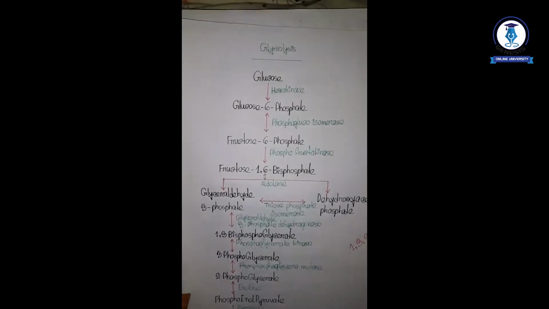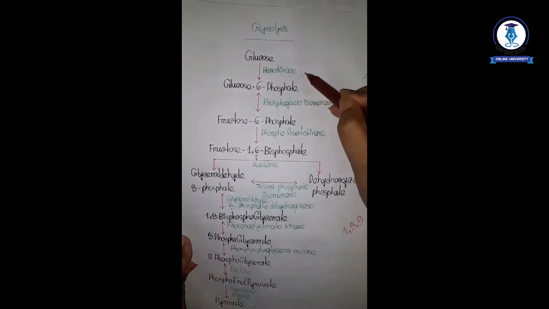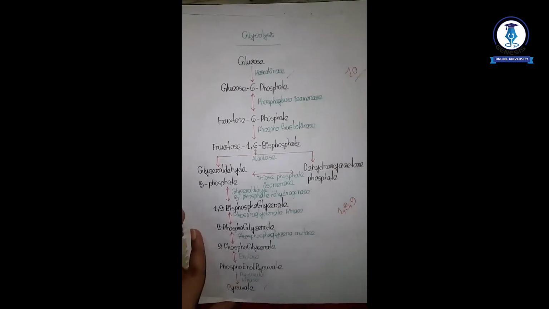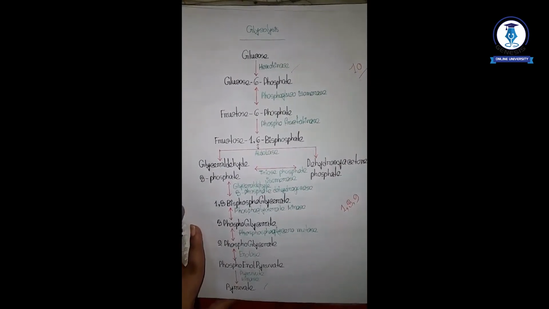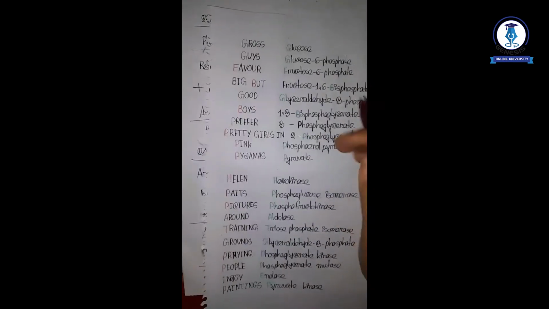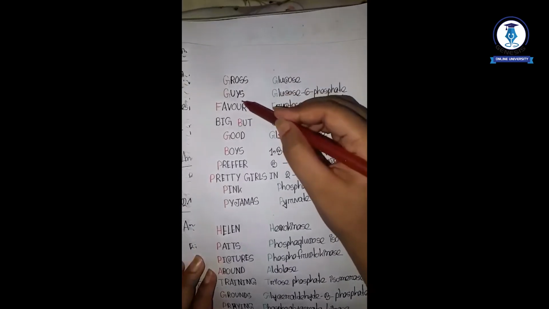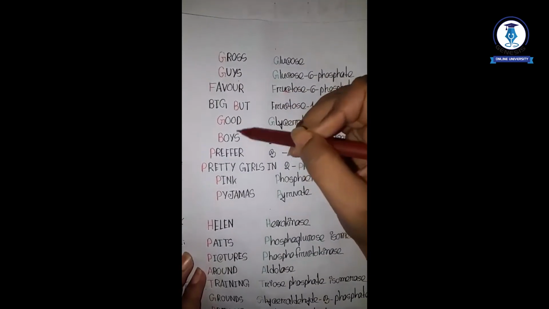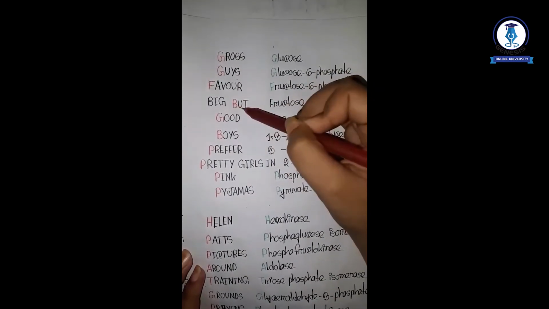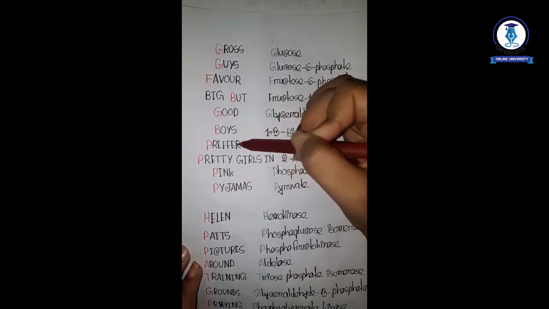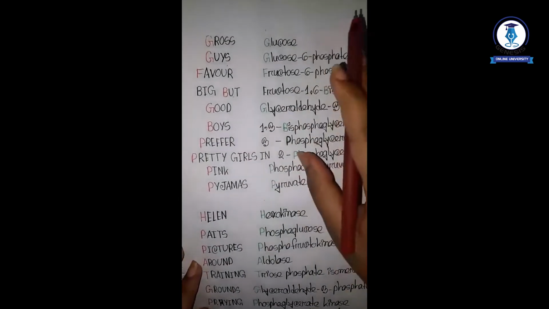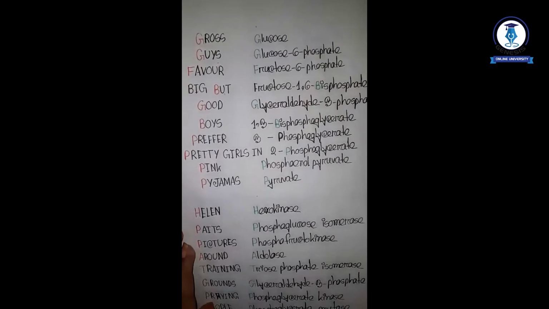Now comes the products and the enzymes of glycolysis. How can you easily remember the product and enzyme names? So first of all, I will tell you a story. There are gross guys and also the good boys. The gross guys favor only big, but the good boys prefer pretty girls in pink pajamas. It's only a mnemonic to remember the products of glycolysis.